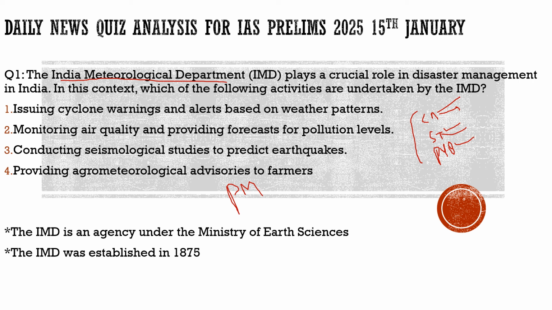You have got the basic context of this question. The question says: the Indian Meteorological Department plays a crucial role in disaster management, 100% correct, in India. In this context, which of the following activities are undertaken by the IMD? So here we have to understand the activities undertaken by IMD. First, issuing cyclone warnings and alerts based on weather patterns, 100% correct.